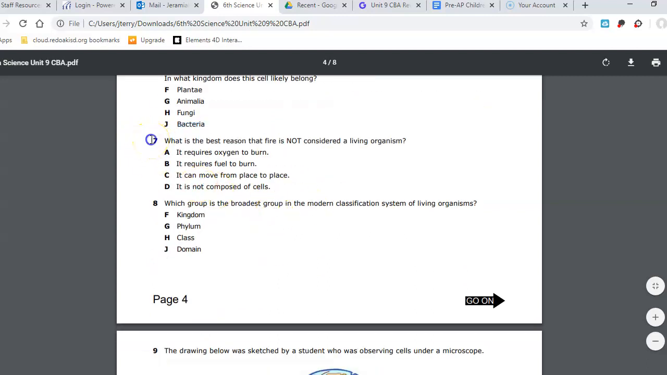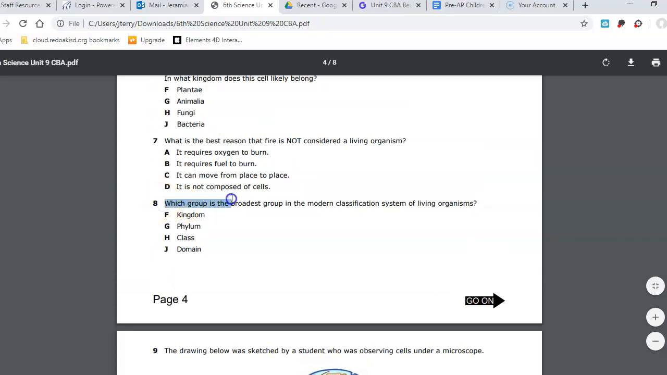Number 7. What is the best reason that fire is not considered a living organism? Is it A, because it requires oxygen to burn? Is it B, because it requires fuel to burn? Is it C, that it can move from place to place? Or is it D, that it is not composed of cells?